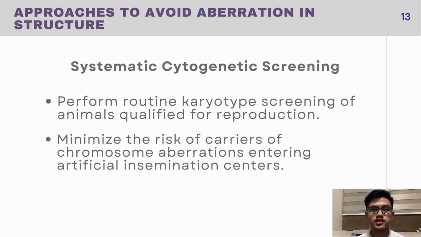Now, one of the things intensive farms can do to spot a carrier pig is to check for any clinical signs and perform routine karyotype screening of animals qualified for reproduction. A karyotype is an individual's complete set of chromosomes. The term may also refer to a laboratory-produced image of a person or animal's chromosomes isolated from an individual cell and arranged in numerical order. In this way, aberrations such as monosomy and translocations will be seen.